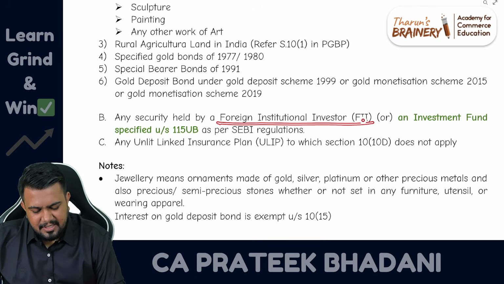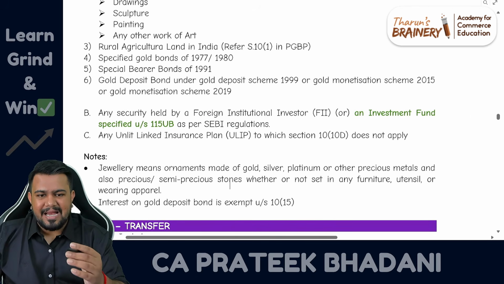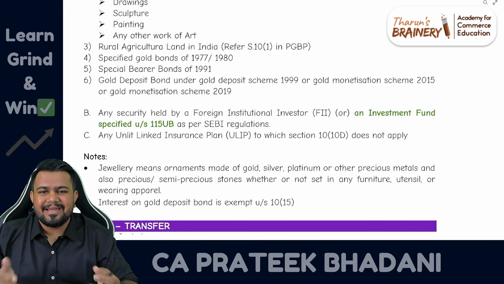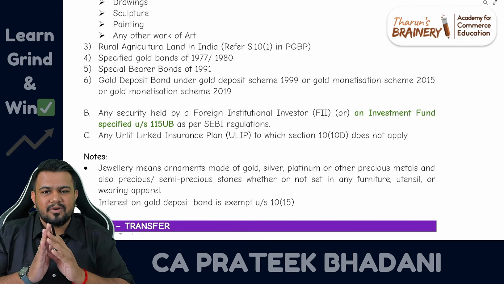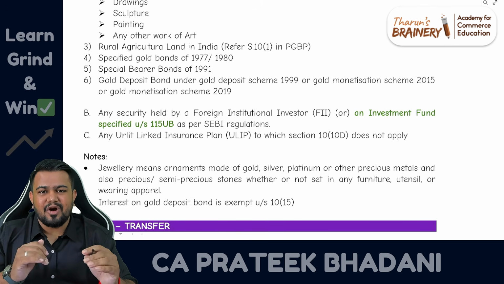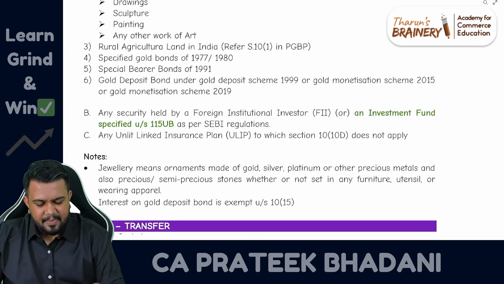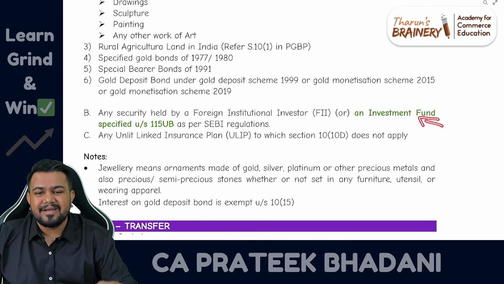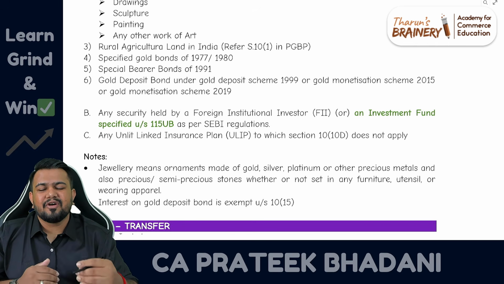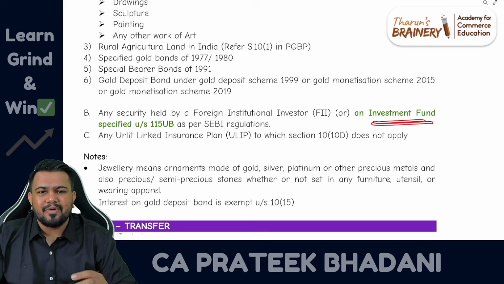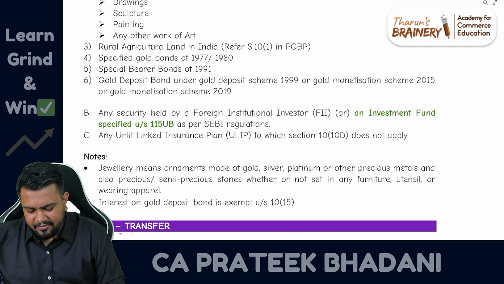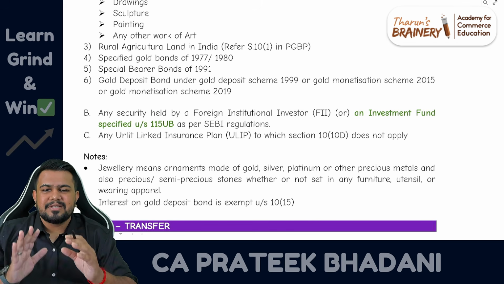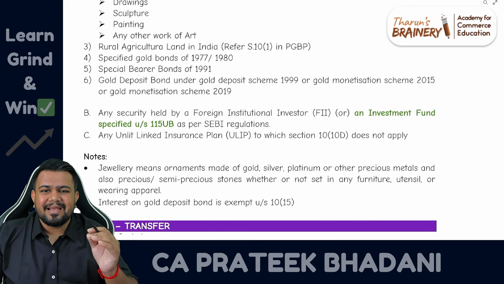Now, along with this foreign institutional investor, one more type of organization is added, and that is investment fund. So if there is an investment fund and such investment fund is holding any security as per SEBI regulations, then also it is not considered as stock in trade. It will always be considered as a capital asset. Practically, this is not important from your exam point of view because investment funds are covered at CA final level. But still, theoretically, if it comes in a multiple choice question, you should be able to answer that even if an investment fund referred under section 115UB is holding any shares or securities as per SEBI regulations, then it is always called a capital asset.